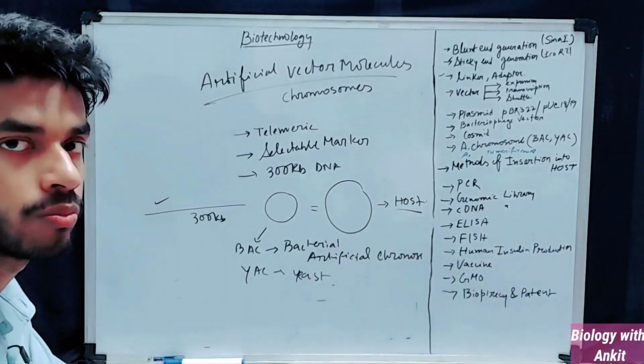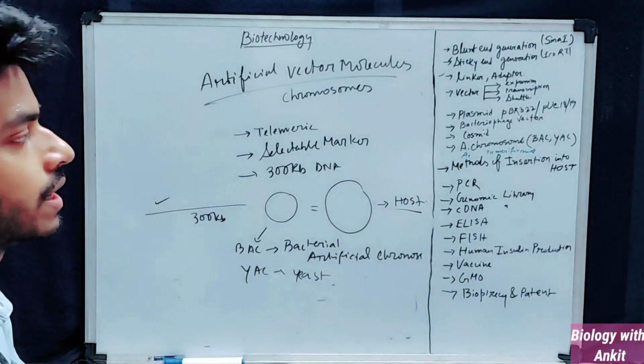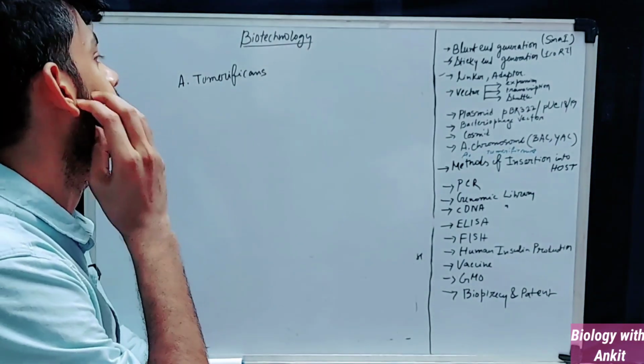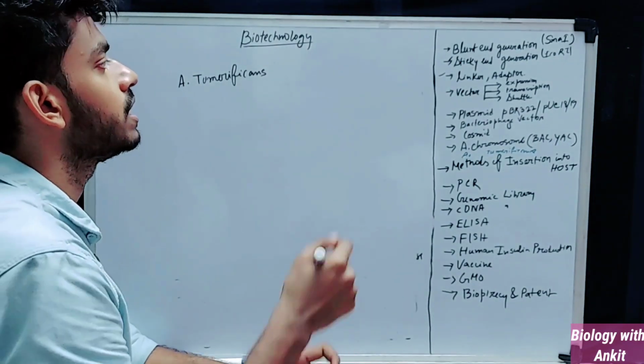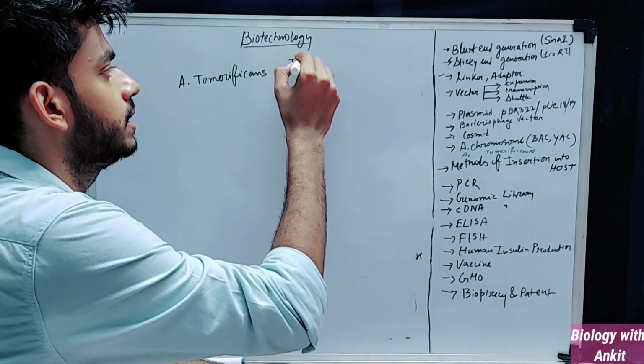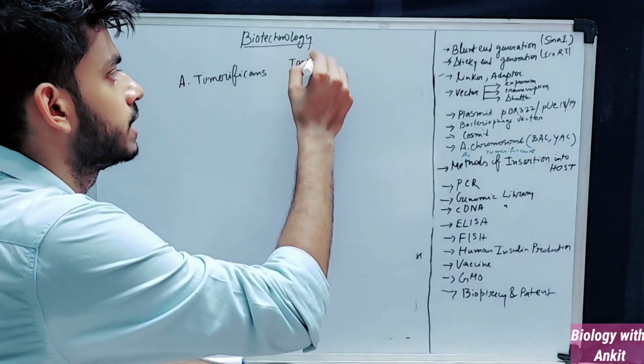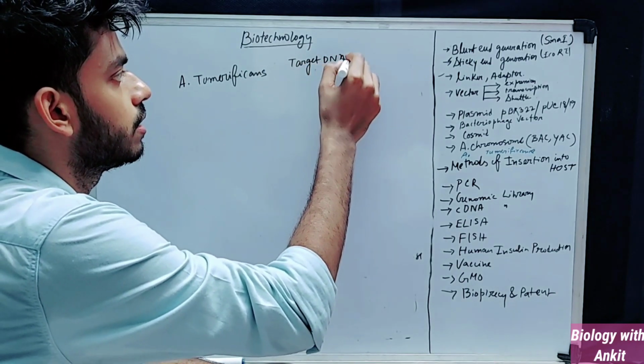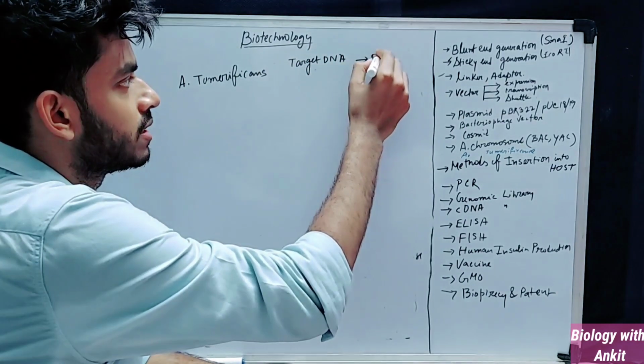So in this part we'll discuss Agrobacterium tumefaciens and how we can insert our target DNA into a eukaryotic cell.